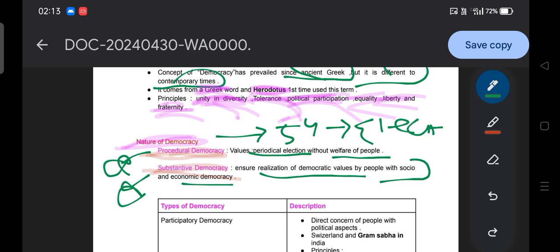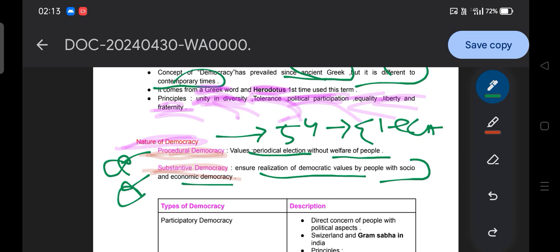For example, in society there is no caste discrimination and no inequality, in the sense that rich people and poor people should get their due. If someone is poor, they should get different welfare schemes, like getting ration, getting work for 100 days in MGNREGA, and getting nutrition from the National Food Security Act. These are the welfare policies of the government that ensure economic democracy.